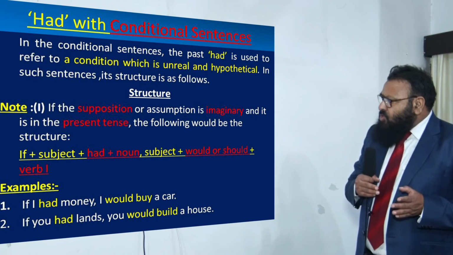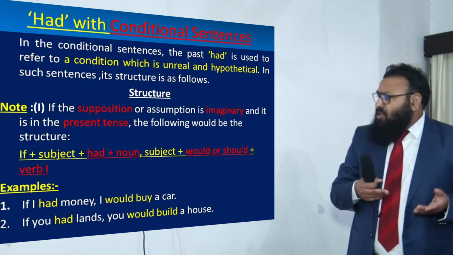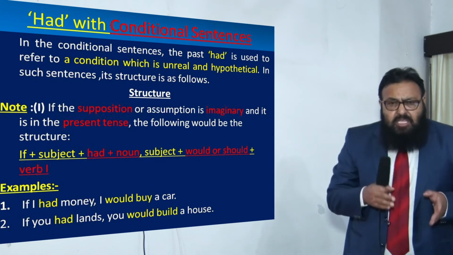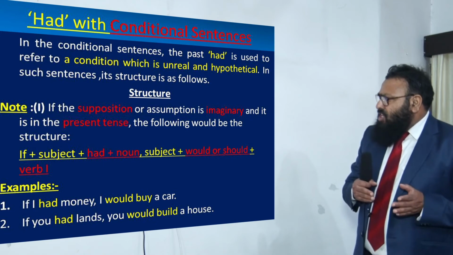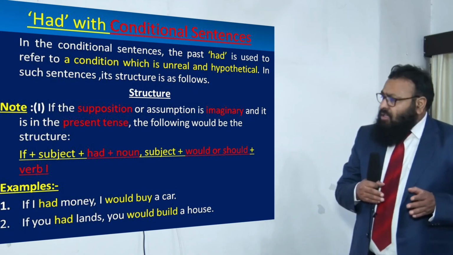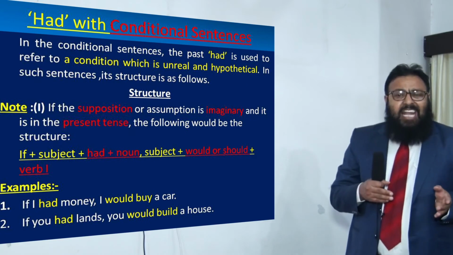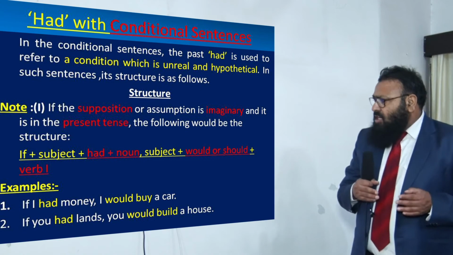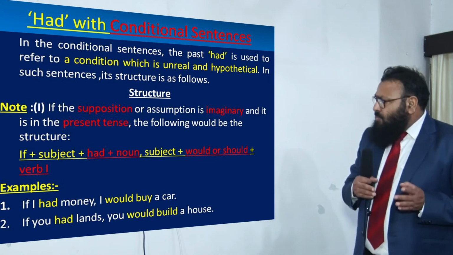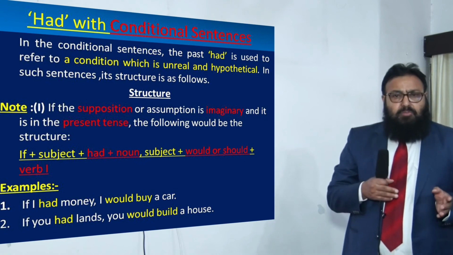When we suppose something or when we assume something and it is purely imaginary and it is in the present tense, dear children, then the structure of the sentence would be: if plus subject plus had plus noun, that is the subordinate clause, and in the main clause subject plus would or should with verb 1.